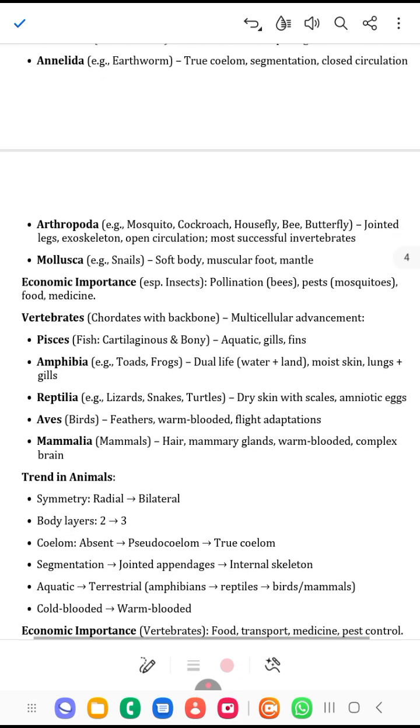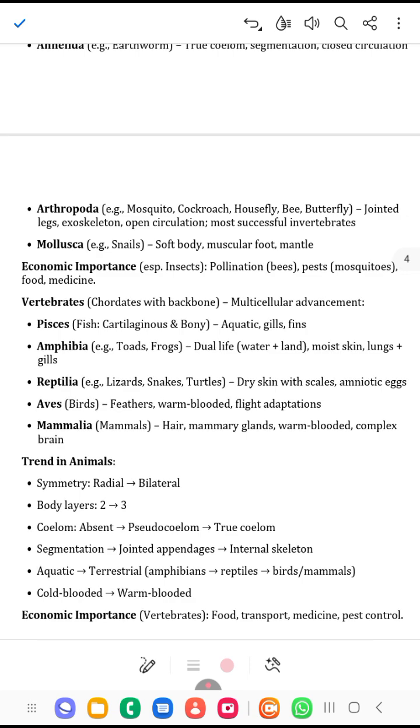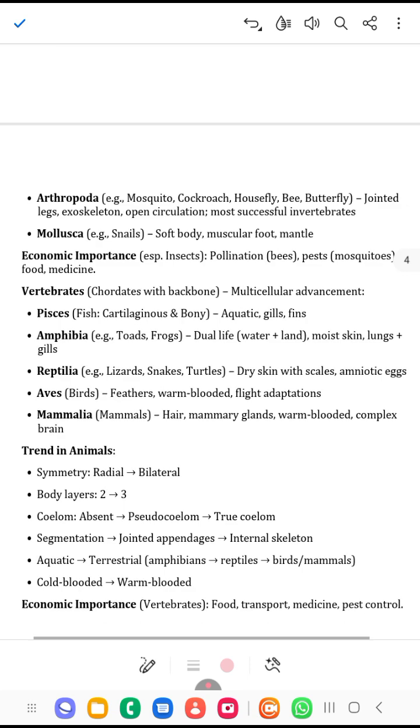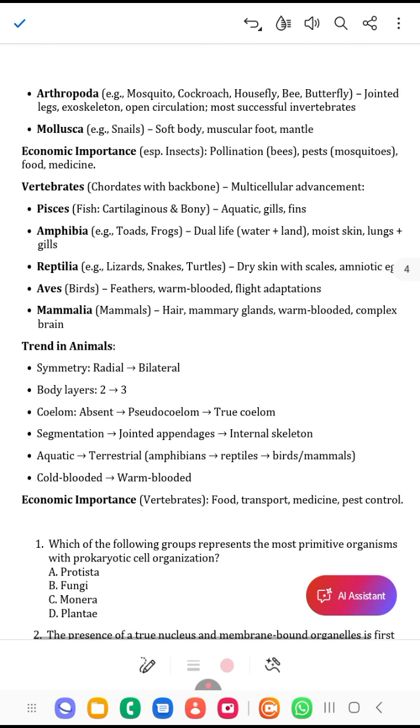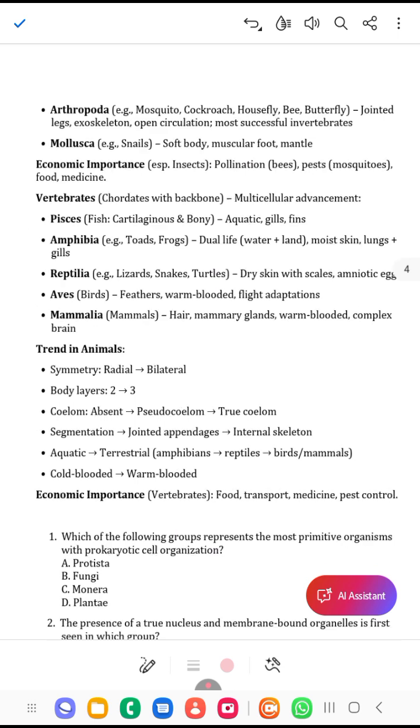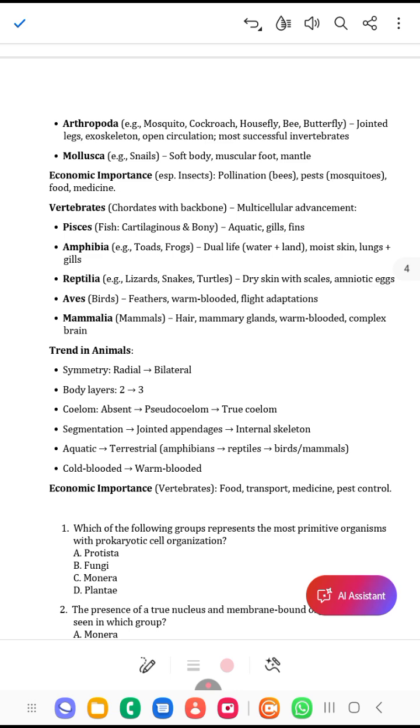You can pause the video and just read it. Then under the vertebrates, we have the Pisces, amphibia, reptilia, aves, and mammalia. It is self-explanatory already. Just read it.